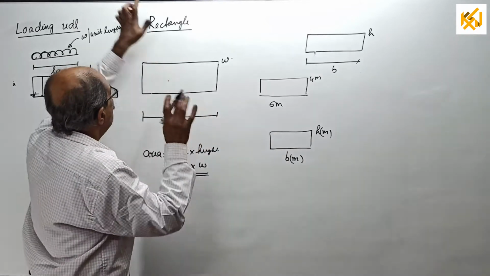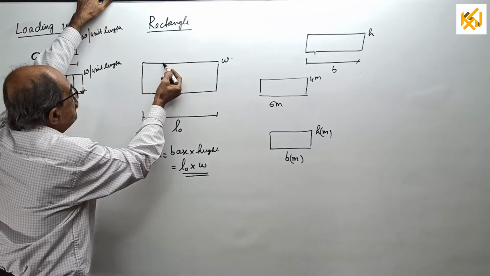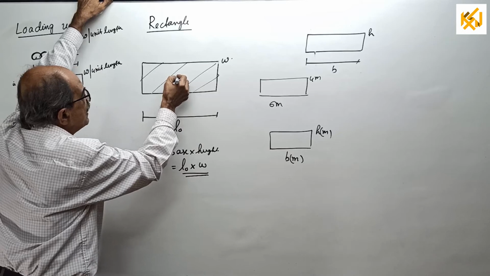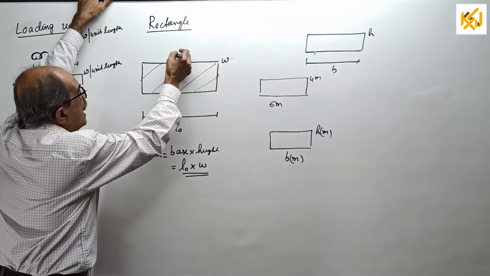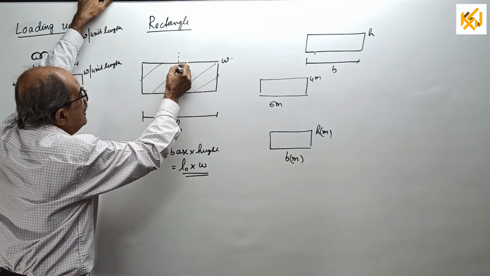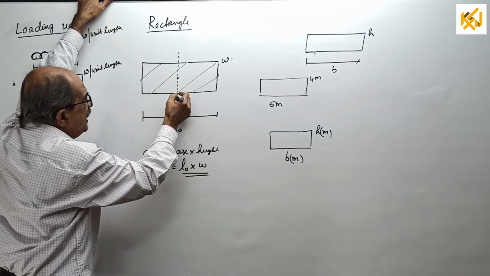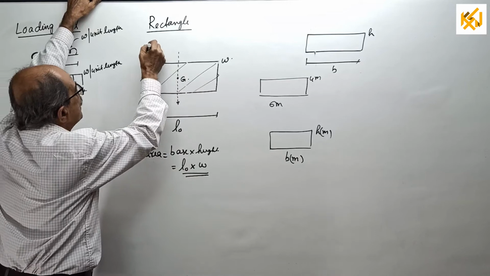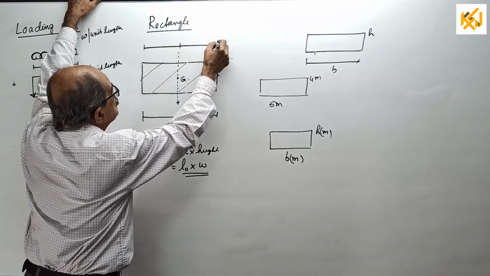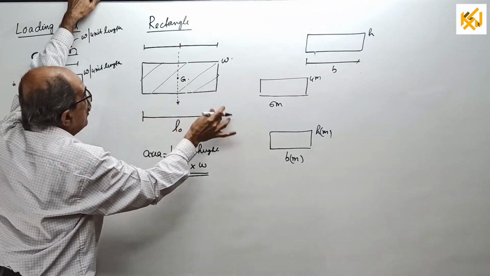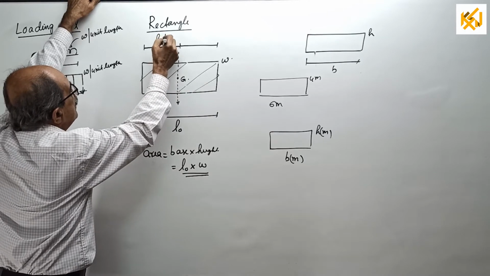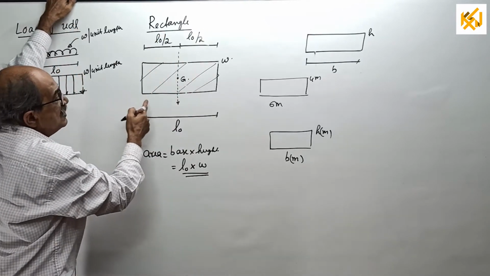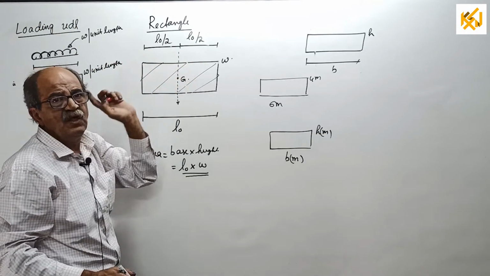Now, where is the center of gravity? If I consider the full rectangle, CG will be here. Later, when you mark the load, the total resultant load will pass through the CG. So remember, these distances are both equal: L0 divided by 2 and L0 by 2.